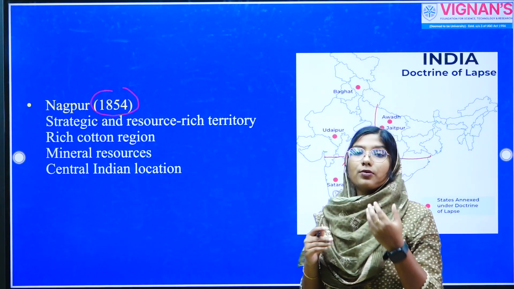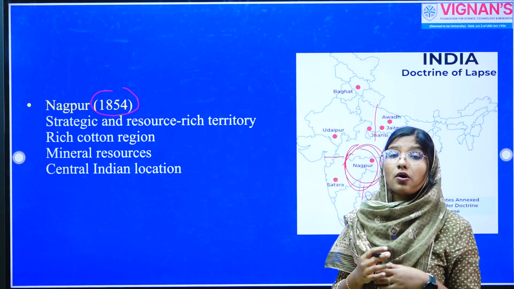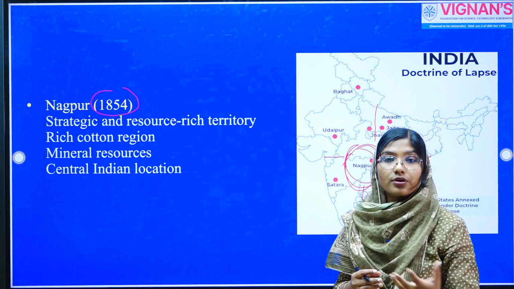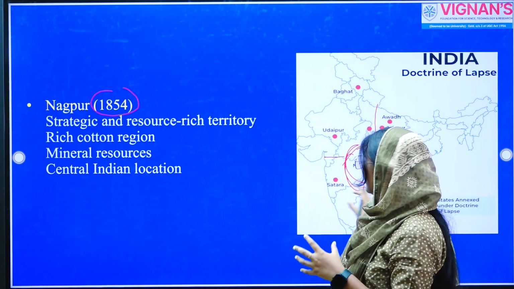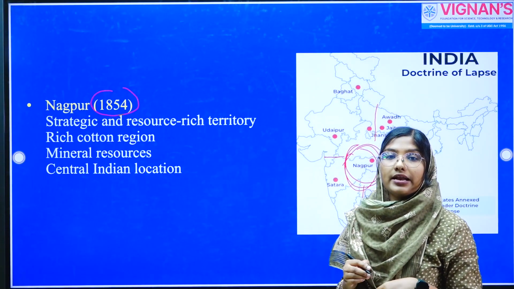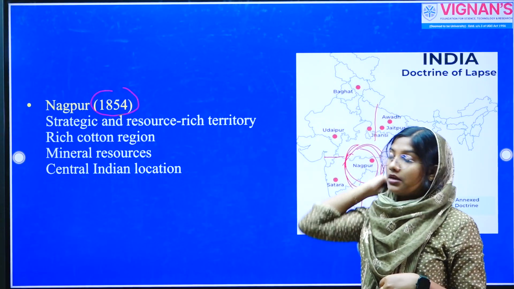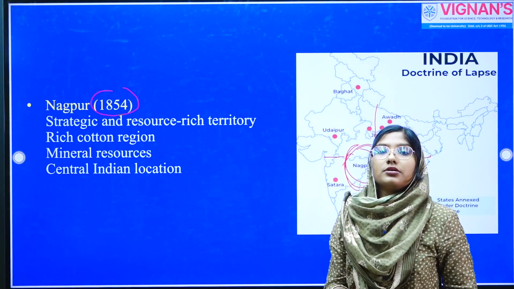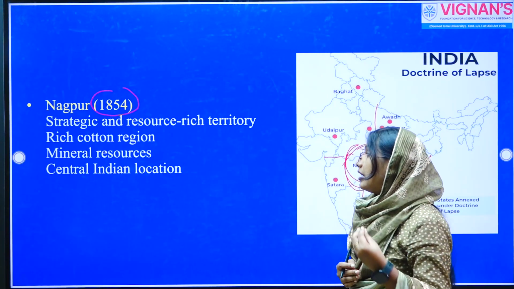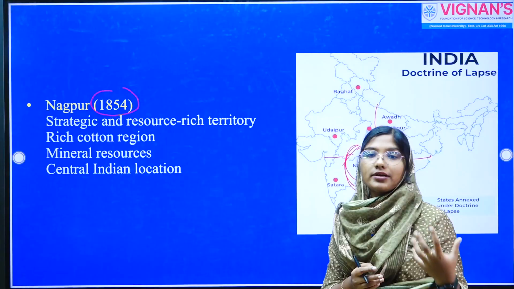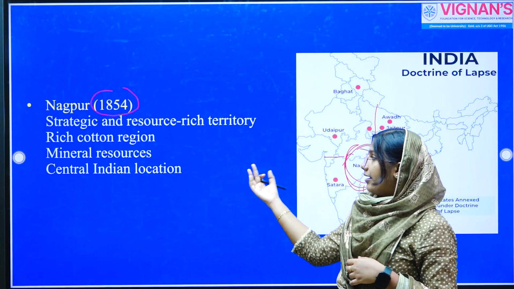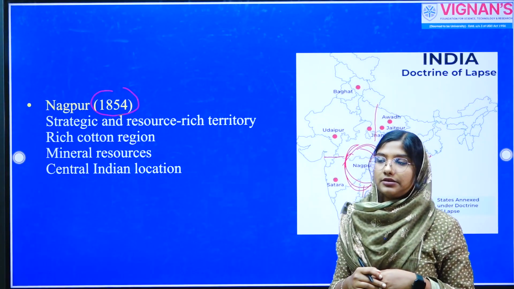Moreover, Nagpur is also very important for its rich quality of cotton. It is also famous for lots of minerals including iron ore, coal, etc. So, in every sense, Nagpur is a very important state, and it was annexed by Dalhousie by invoking the Doctrine of Lapse. In the context of Nagpur, the ruler died without having a biological heir. Even though he adopted a son, the adoption was not considered, just like in any other case of the Doctrine of Lapse. And finally, it was annexed in the year 1854.